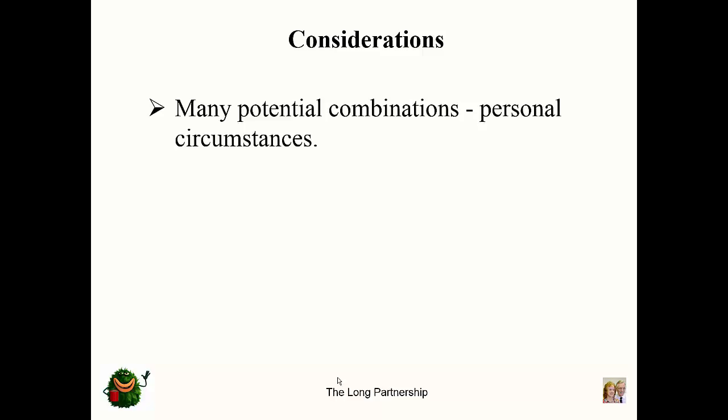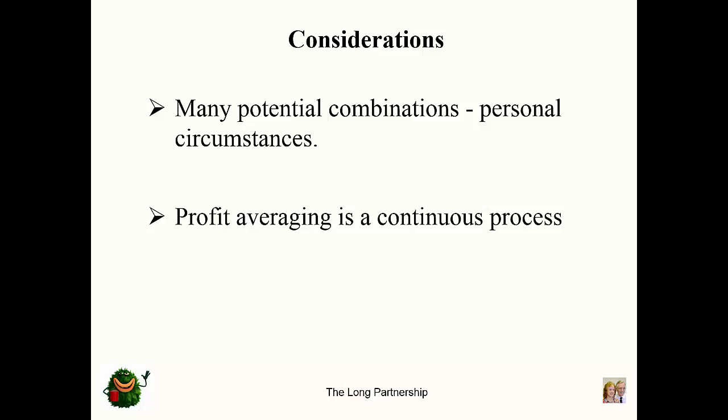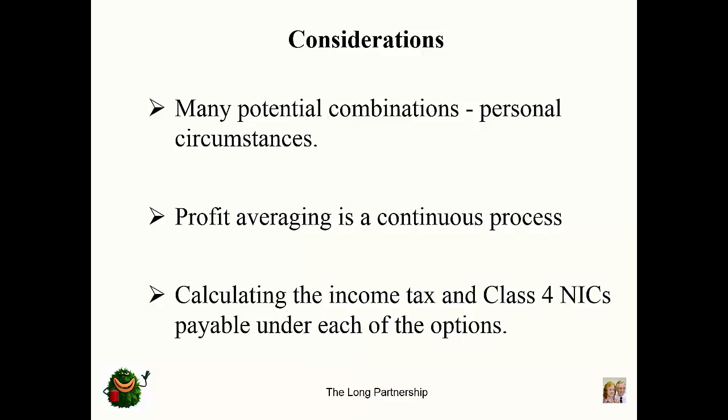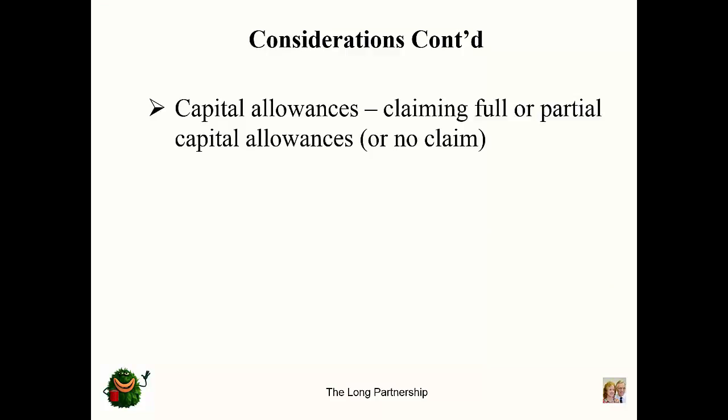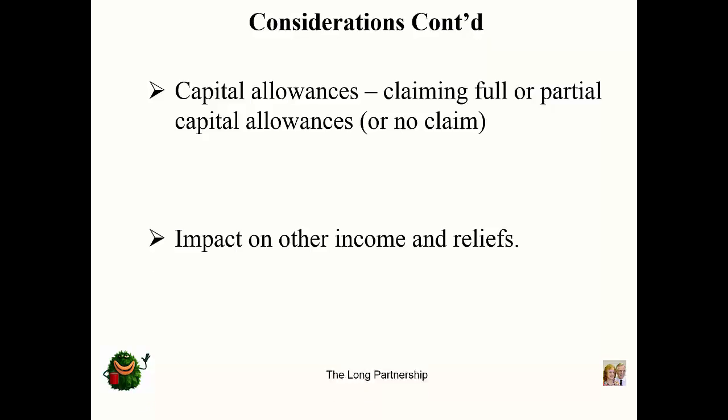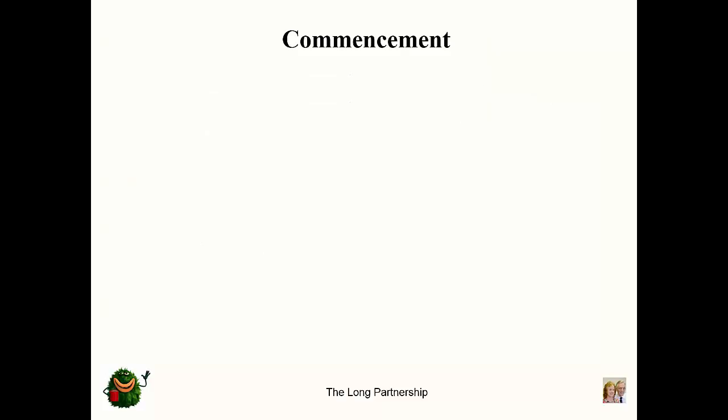There could be a lot of other complications. There may be other sources of income. There may be losses to be set off. Is it beneficial to amend the capital allowances claim? Should the profit sharing between spouses or partners in a partnership be amended? There are a lot of variables and a lot of combinations. And in each case, we're going to have to do a calculation of the tax and Class 4 national insurance so that we can advise our clients which is the most beneficial route. Will we be able to go back 3, 4, 5 years and amend capital allowances claims? As you see, this simple idea has many complications.